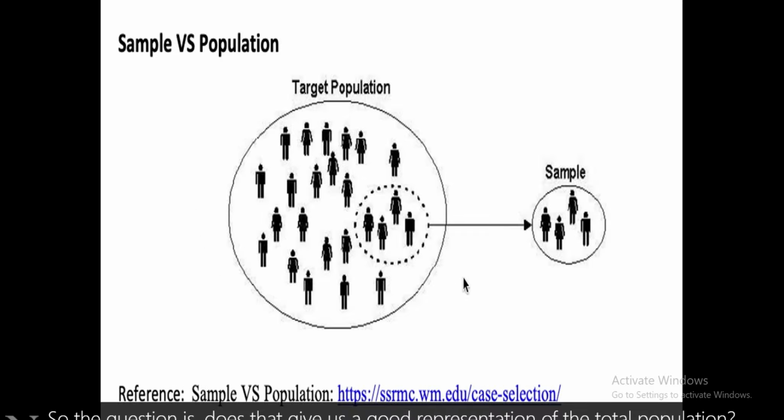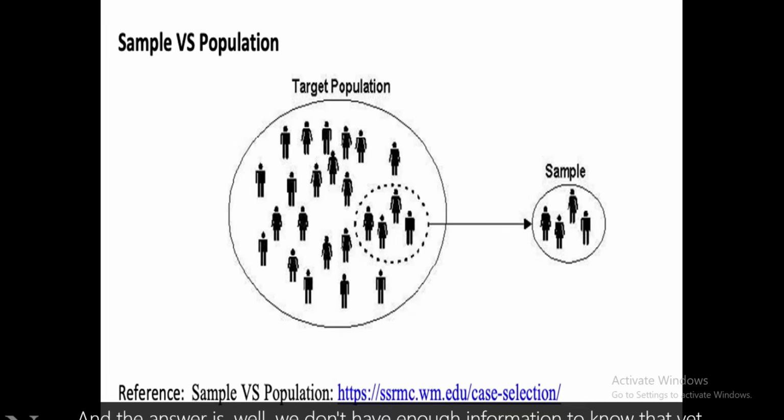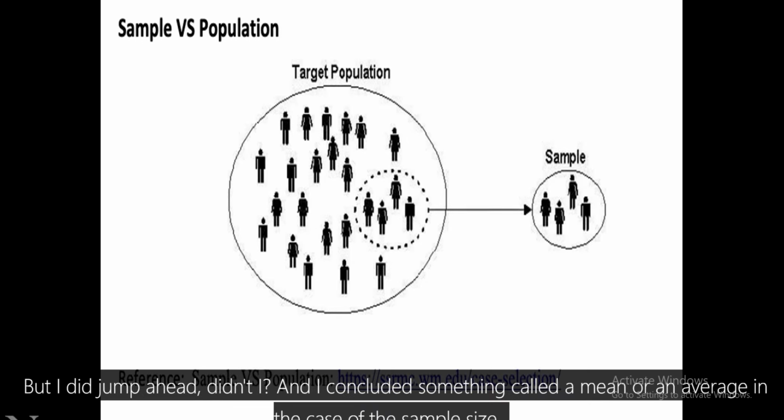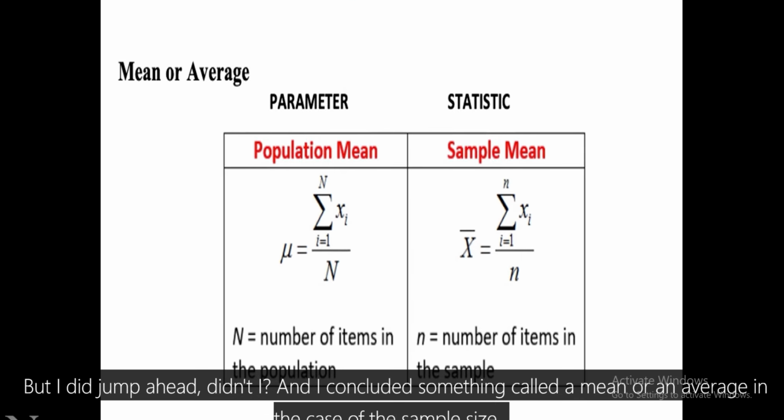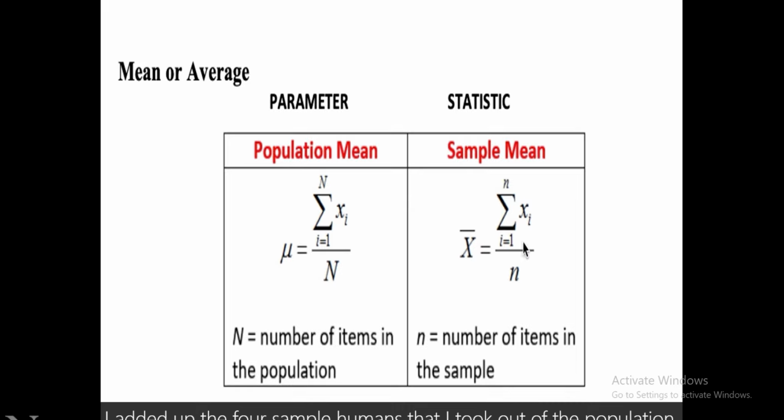So the question is, does that give us a good representation of the total population? And the answer is, well, we don't have enough information to know that yet. But I did jump ahead, didn't I? And I concluded something called a mean or an average.